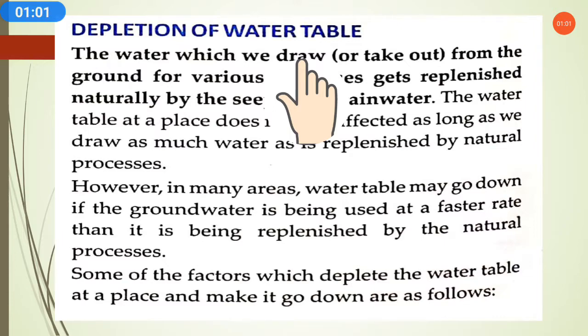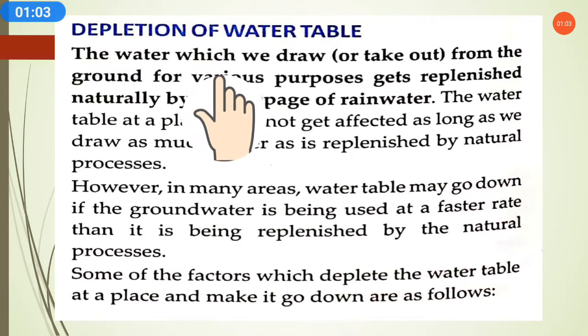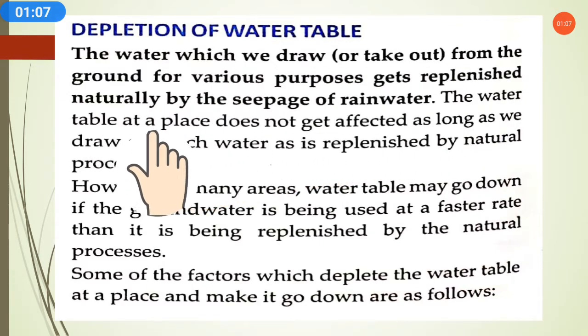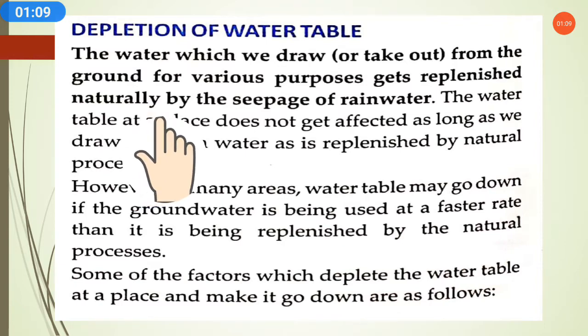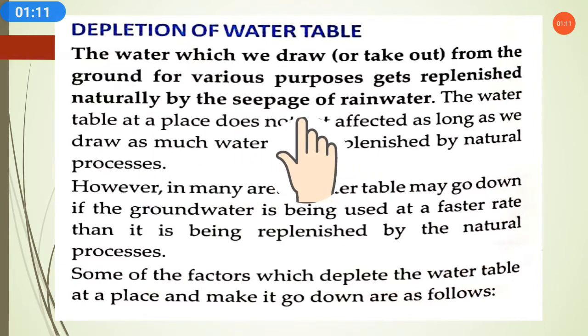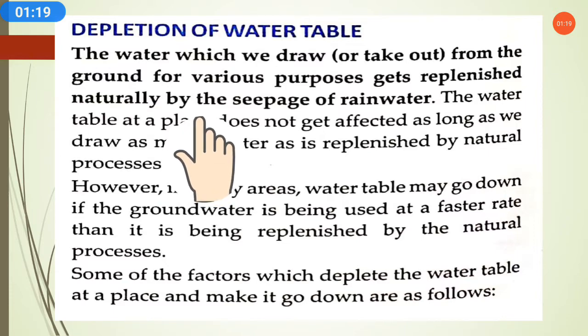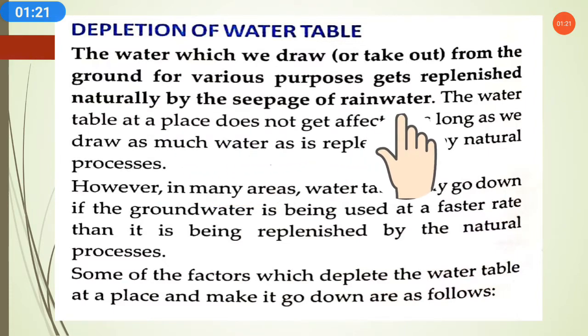But the water we take from the ground gets replenished naturally. How? Due to the rainwater, the water falls on the ground and the soil absorbs the water naturally, and this way the level of the groundwater is maintained.